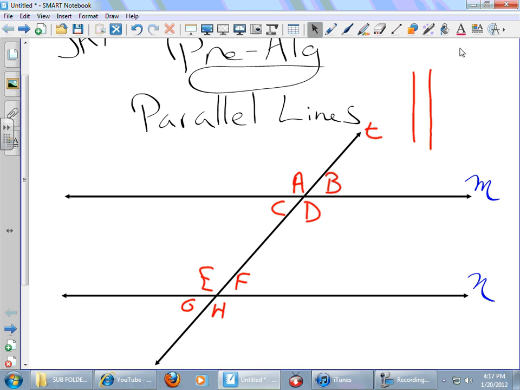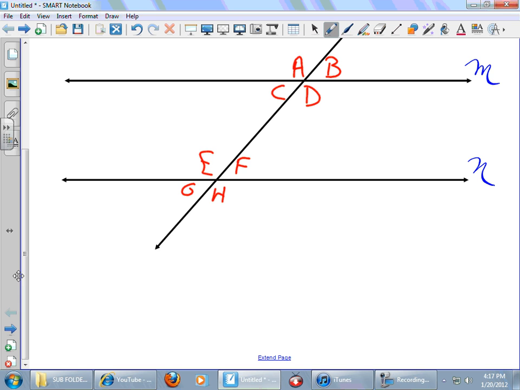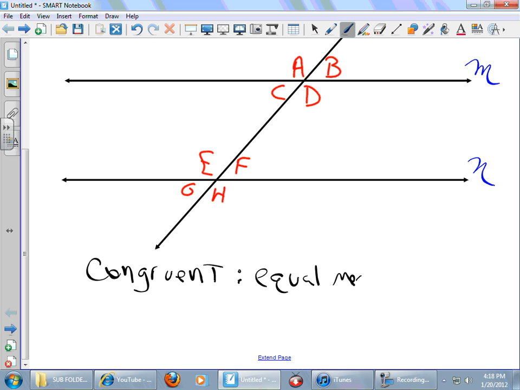Now, some really cool things happen. What happens is we start to get congruent angles. Some of these angles are congruent. What does congruent mean again? Congruent means equal measure. Nick Miller would like to simplify that and say it means they're the same. Yeah, they're the same measure. Remember, we measure angles in degrees.